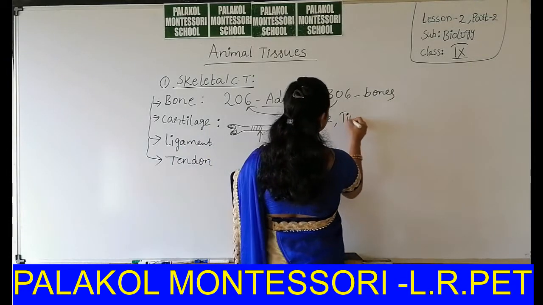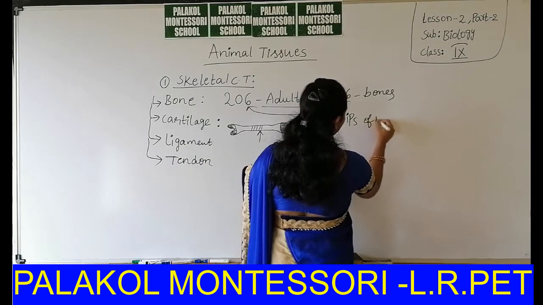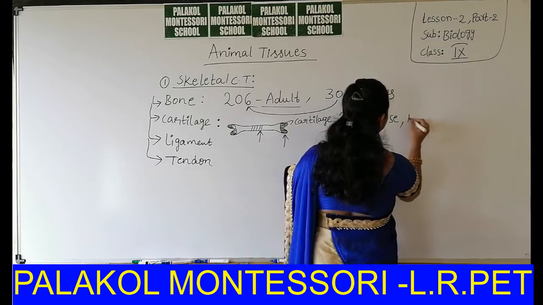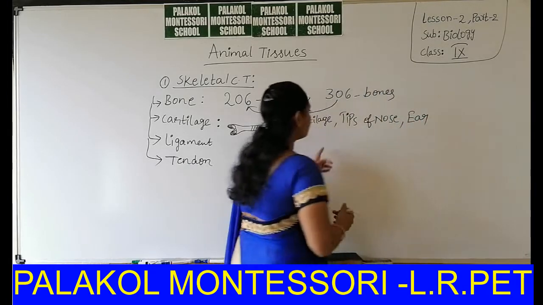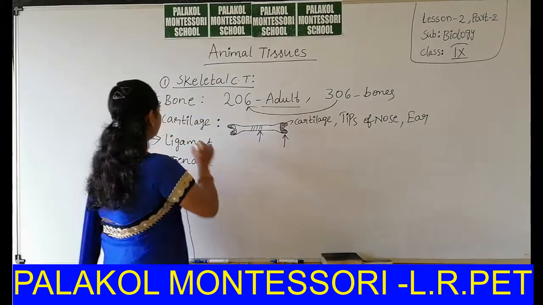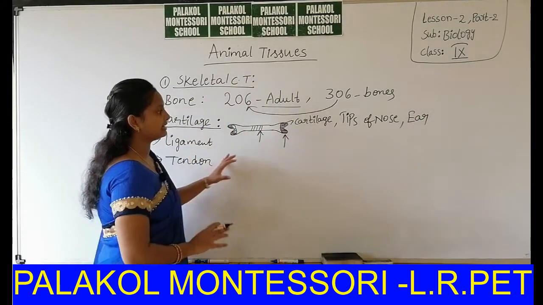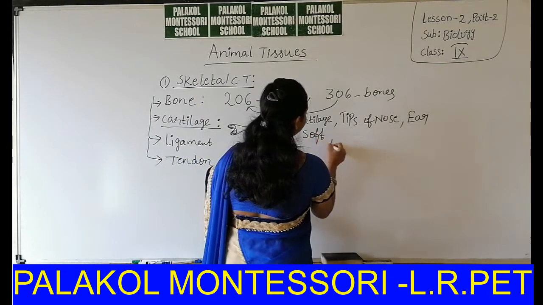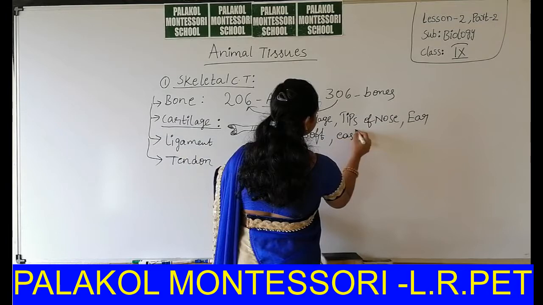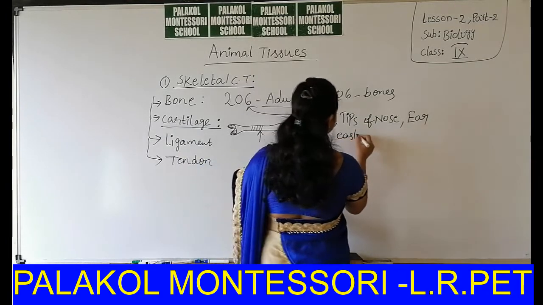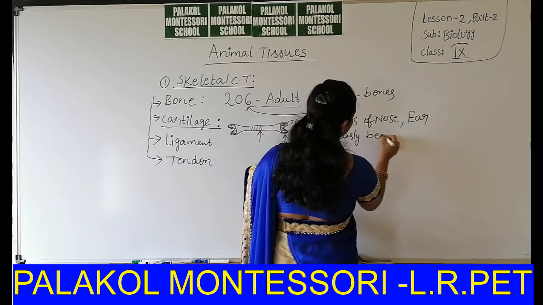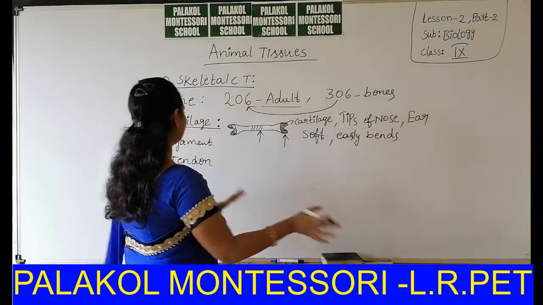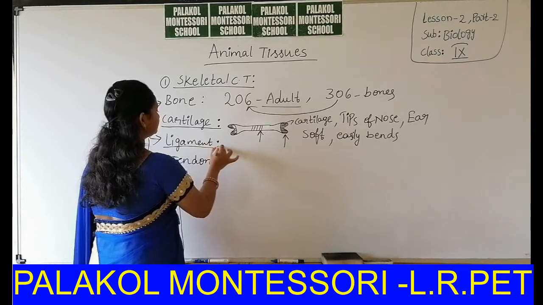That means the tips of the nose and ear are also made up of which type of tissue? That is cartilage. It is soft and easily bends without any breaking.